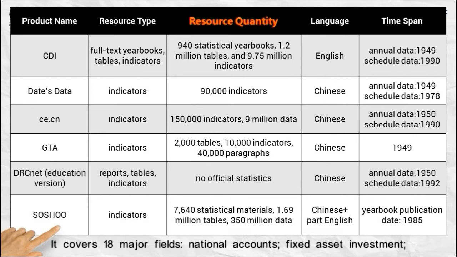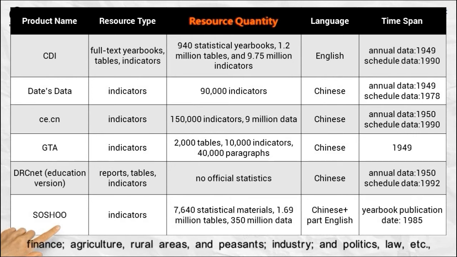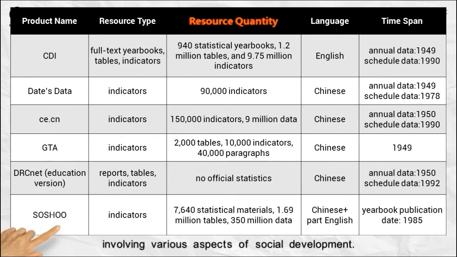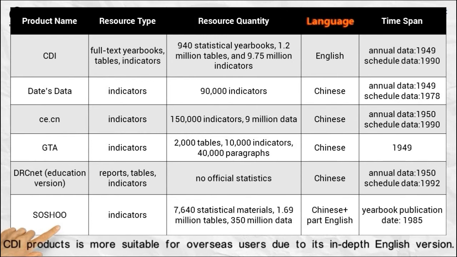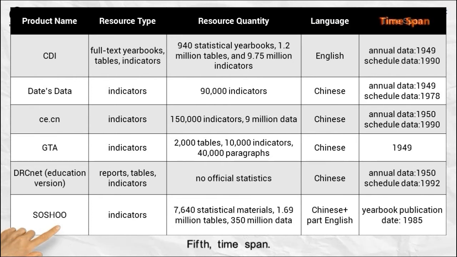It covers 18 major fields: national accounts, fixed asset investment, finance, agriculture, rural areas and peasants, industry and politics, law, etc., involving various aspects of social development. Third, resource language. CDI is more suitable for overseas users due to its in-depth English version. Fourth, time span. CDI's annual data can be traced back to 1949, while the scheduled data to 1990. Its time span is longer than that of most other databases.